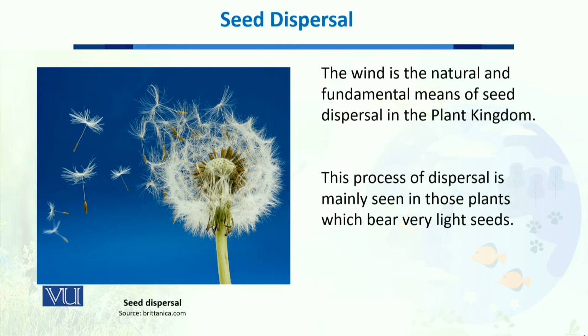As you can see, there is a dandelion plant. You can see this is the single seed of a dandelion plant, and you can see that it is being dispersed with the help of wind. Now, this process of dispersal is mainly seen in those plants which bear very light seeds, as we can see in the example of this dandelion plant.